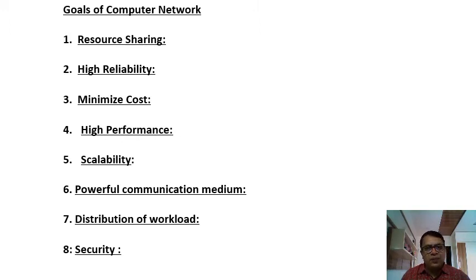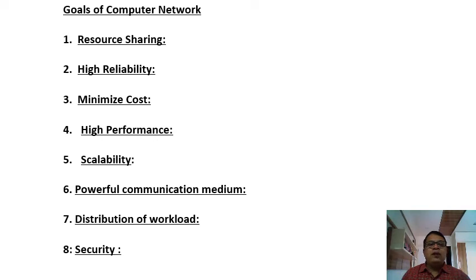Instead of, for example, 10 different printers, we have just one printer, or just two printers, and those one or two printers are shared among a number of users, which is going to save the cost. Then number four is the high performance. By using a computer network, we have very high performance as compared to a single computer. Why? Because the processing power is more, and we can have a distribution of work.